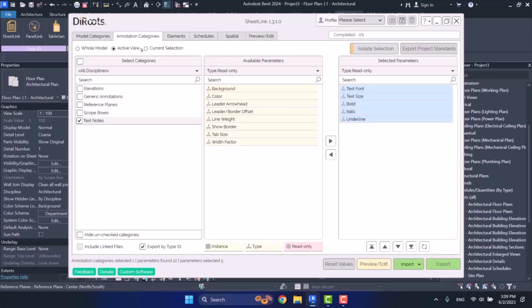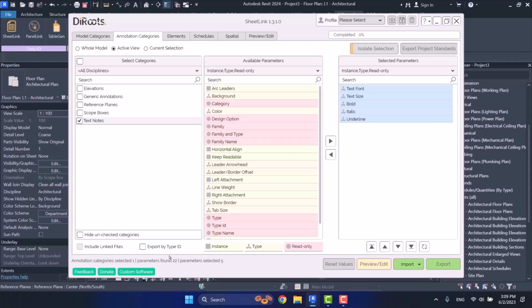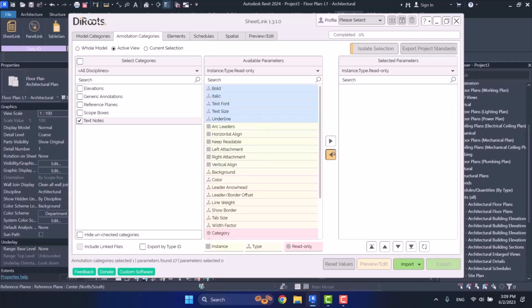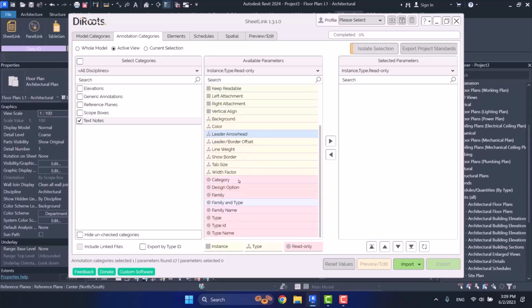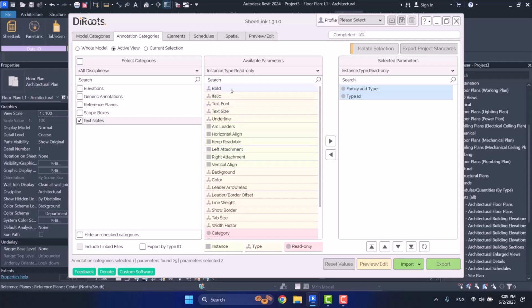All right, again, I come back to annotation tab and then tick off export by type ID. I sort this out and then I put them here. I say I want its family and type, its type ID, and I also want its bold, italic, and underline, and I want its text size and text font.